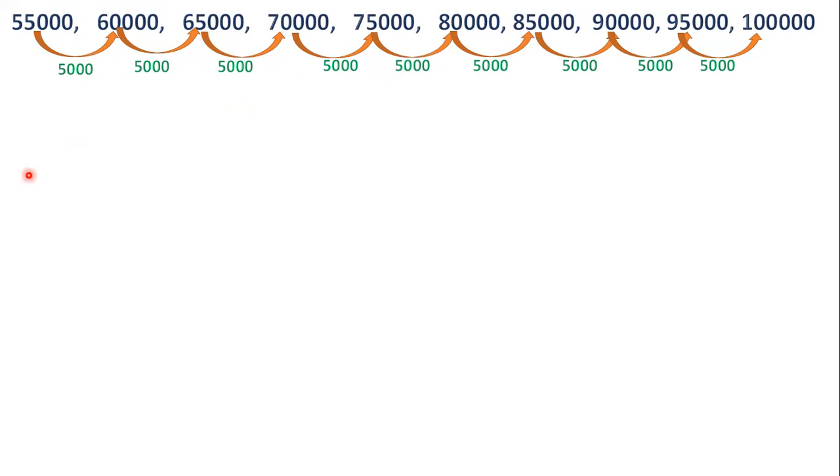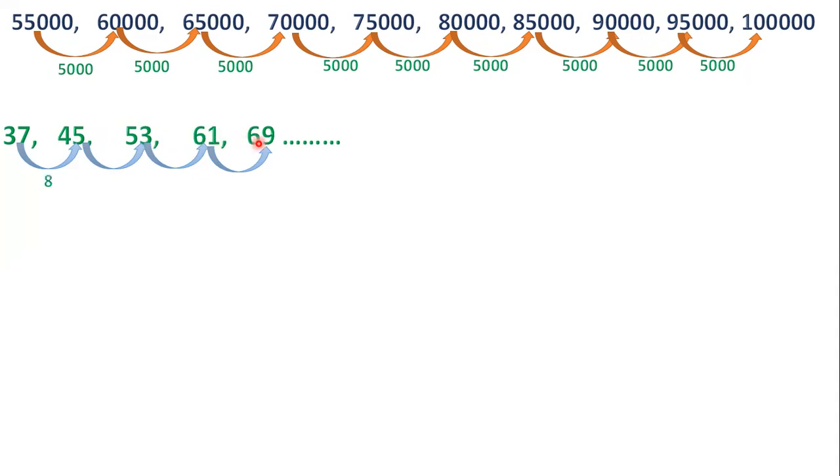Now, look at the example of auditorium. Look at the number pattern followed there. 37, 45, 53, 61, 69. What pattern do you observe here? What rule is followed? 45 is 8 more than 37, 53 is 8 more than 45, 61 is 8 more than 53, 69 is 8 more than 61.